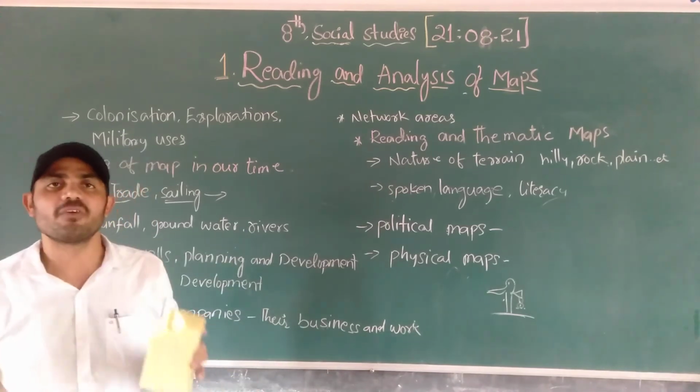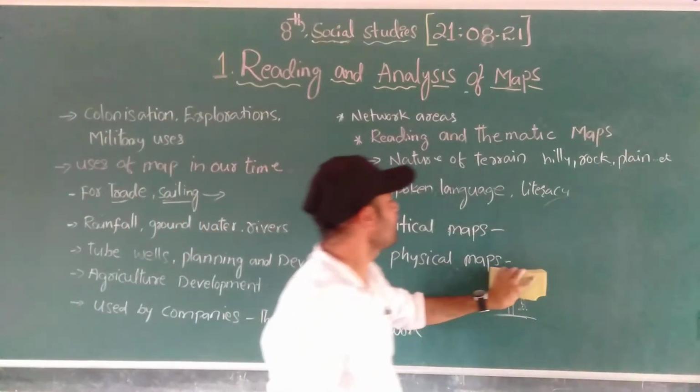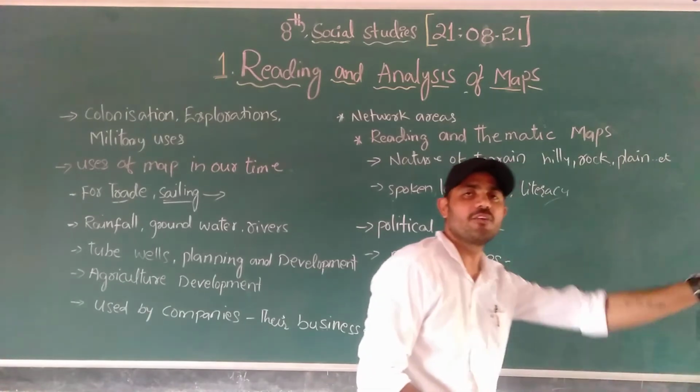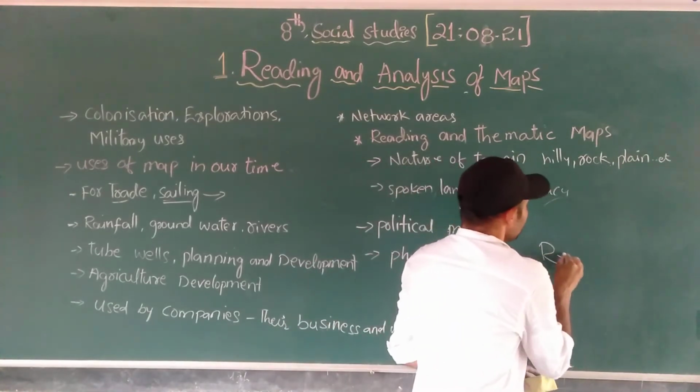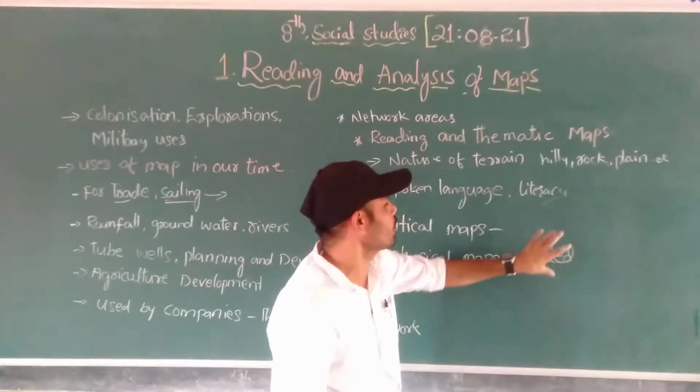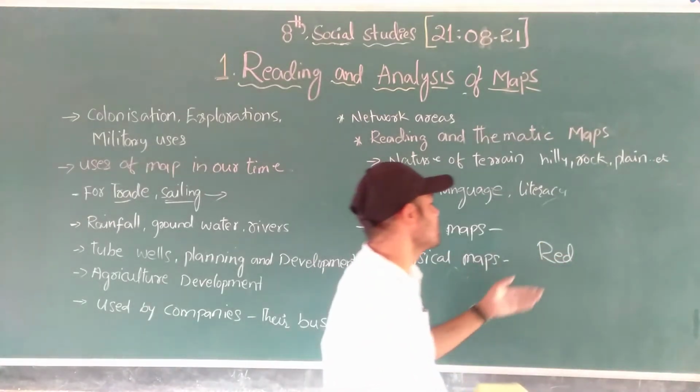By using a map we can plan agriculture. Why? Because we have different soils. In the red soil you can easily grow paddy. In the black soil you can easily grow cotton.